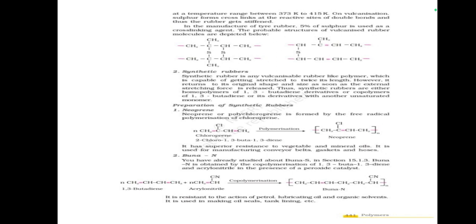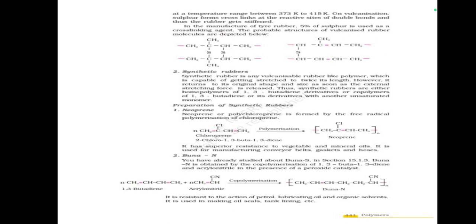Synthetic rubber. Synthetic rubber is any vulcanizable rubber-like polymer which is capable of getting stretched to twice its length. However, it returns to its original shape and size as soon as the external stretching force is released. Thus, synthetic rubbers are either homopolymers of 1,3-butadiene derivatives or copolymers of 1,3-butadiene or its derivatives with another unsaturated monomer.